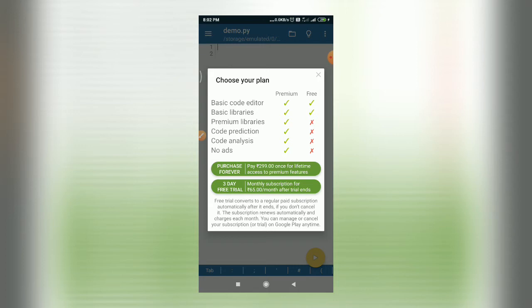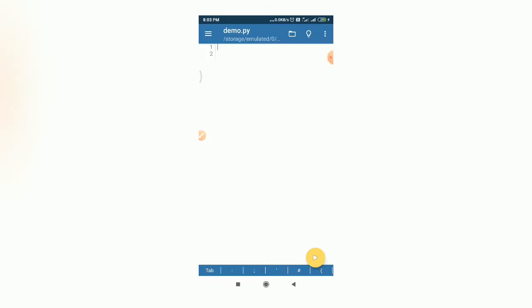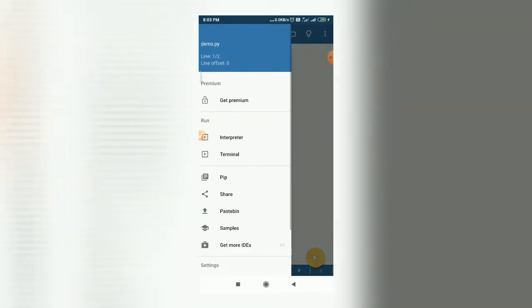So right now we are using this free version, so we will not have support for premium libraries, code prediction, code analysis, and no ads. Okay, so for premium members all these features will be available. Okay, so if you want to buy premium, you can go for buying the premium version as well, but if you are a basic user, you can go with the trial version as well.